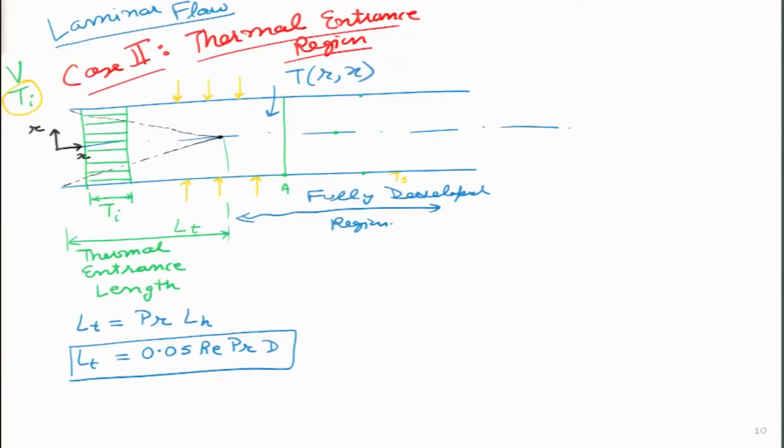So, we go back over here and we try and see how we can draw this temperature profile. So, let me attempt this particular drawing. What we will see is the temperature is maximum at the edges of the pipe, and towards the center of the pipe the temperature is minimum.